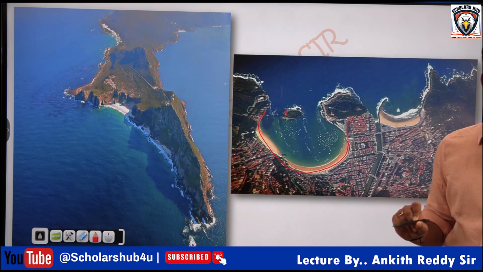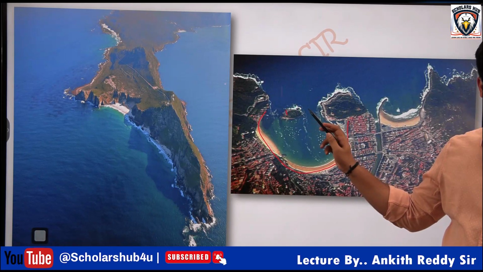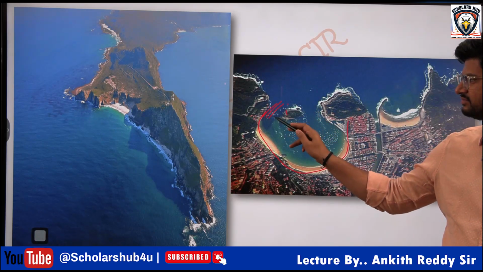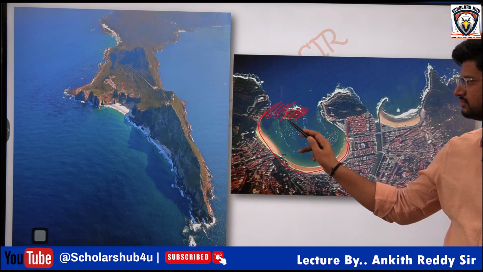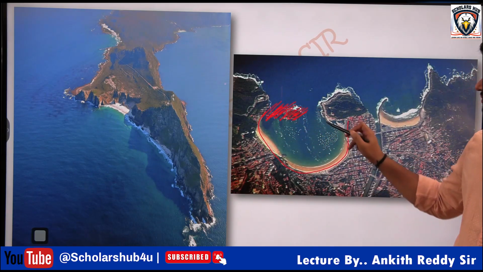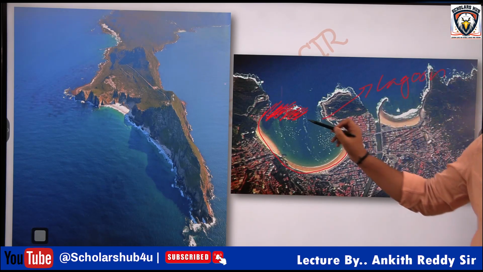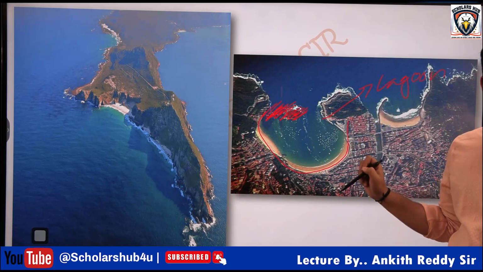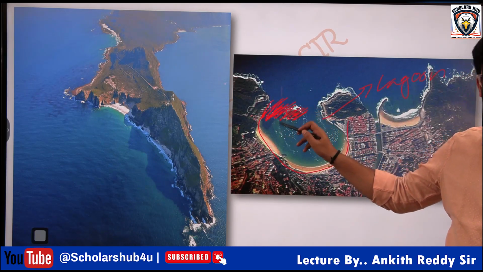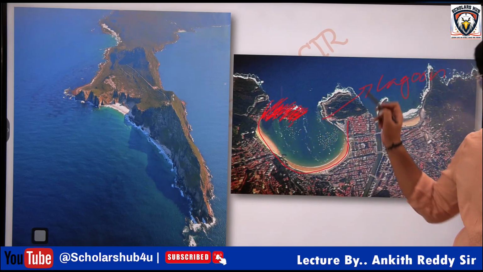Imagine if there is deposition of sand and gravel parallel to this coast here, like this. Okay, now this is called a lagoon. Initially this place is not covered, it was part of the ocean. Now because of the deposition of sand and gravel, that is sandbars parallel to the coast, this part gets enclosed.